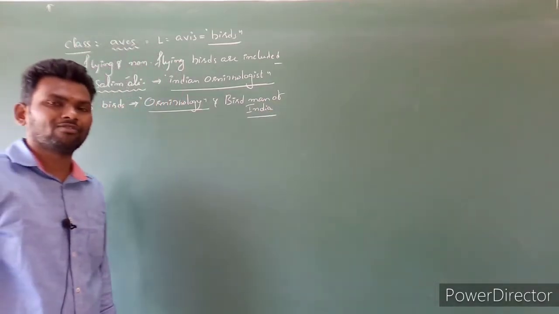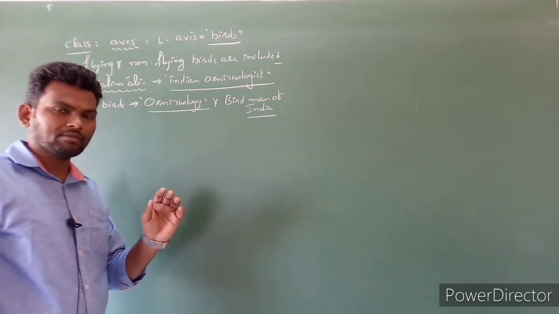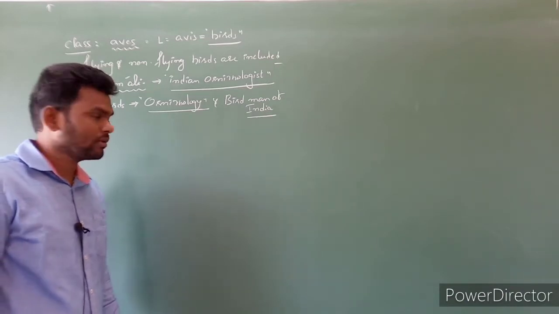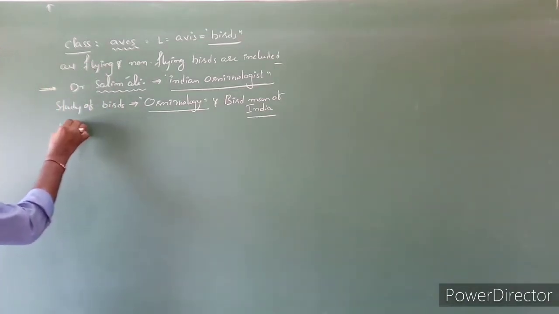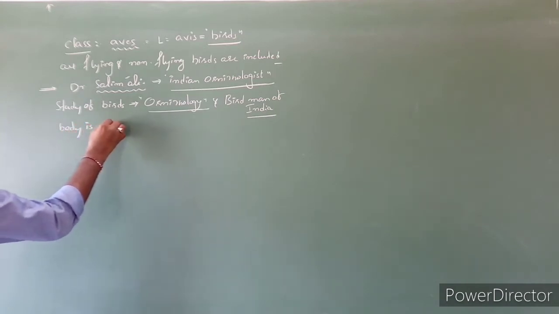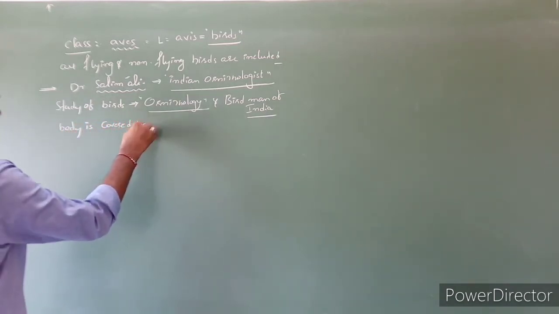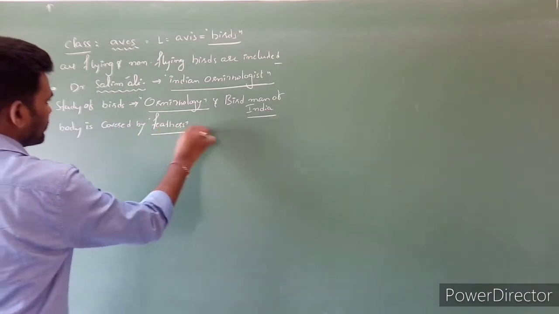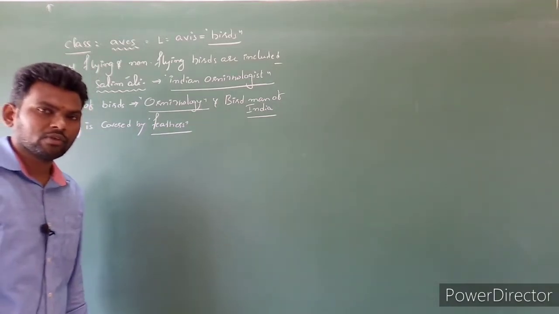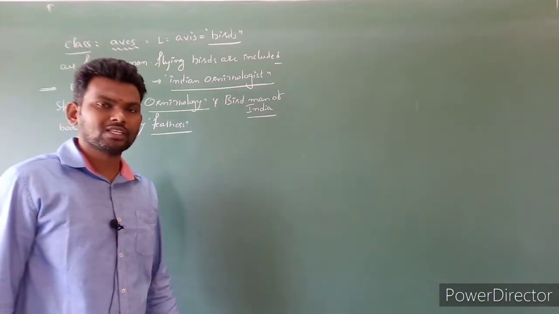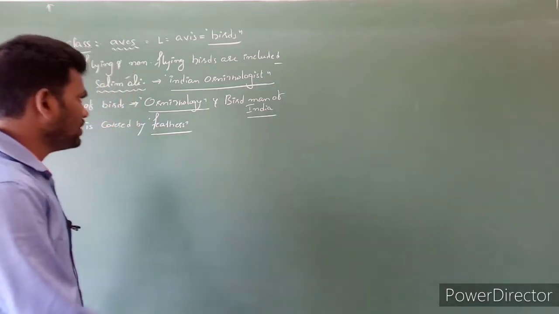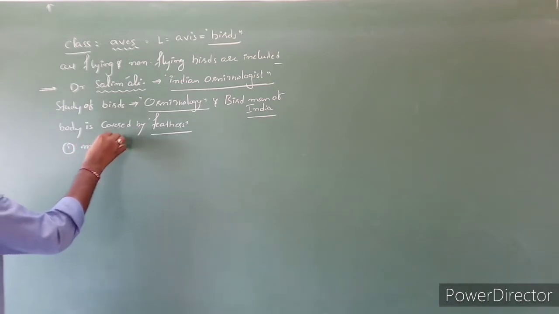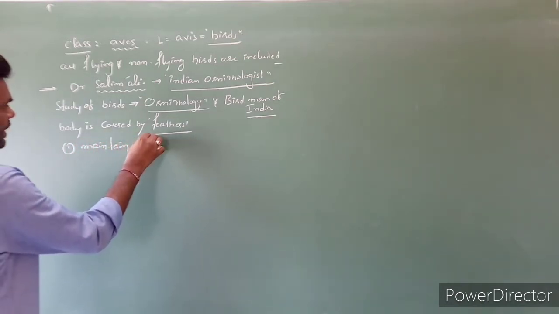What are the main characters of Aves, or birds? The Aves, nothing but birds, have the entire body covered by feathers. If the body is covered by feathers, what is the benefit to the bird? The first benefit of feathers is to maintain body temperature.